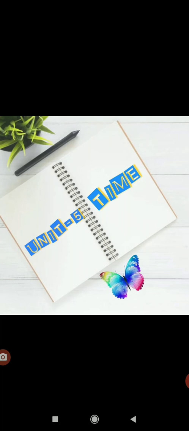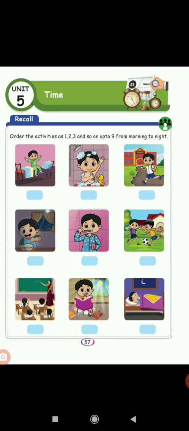Standard 2 Maths. Today we are going to see Unit 5, Time. Okay, see page number 57. Unit 5, Time. Order the activities as 1, 2, 3 and so on up to 9 from morning to night.